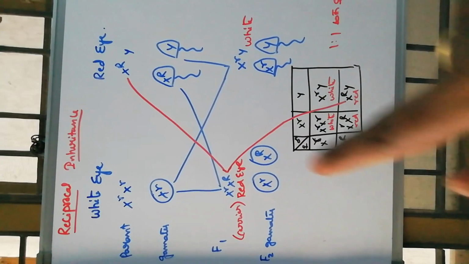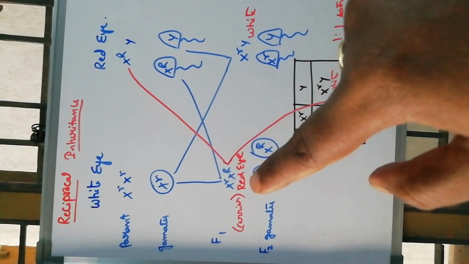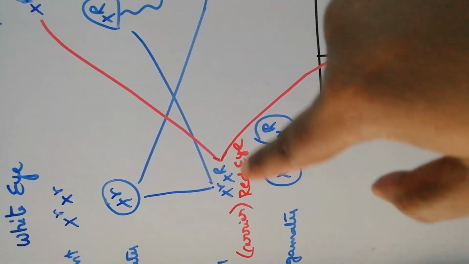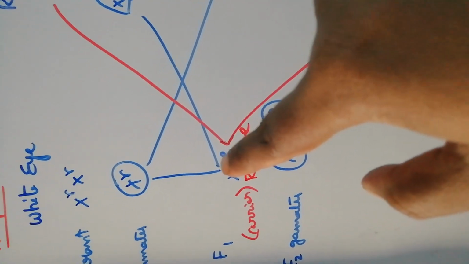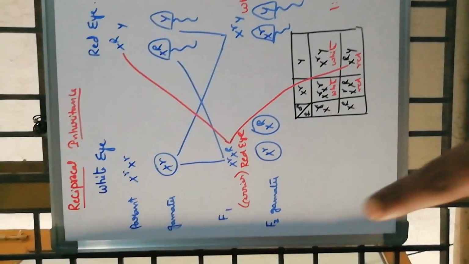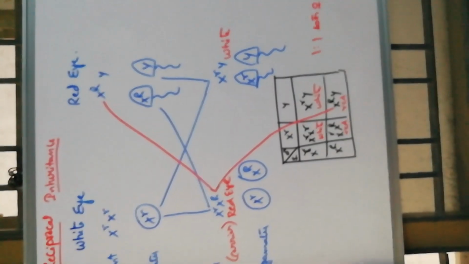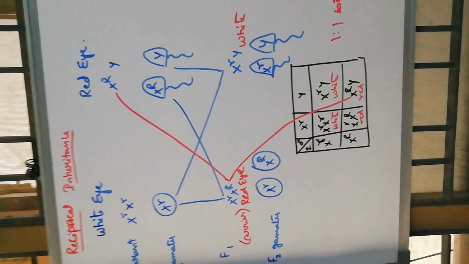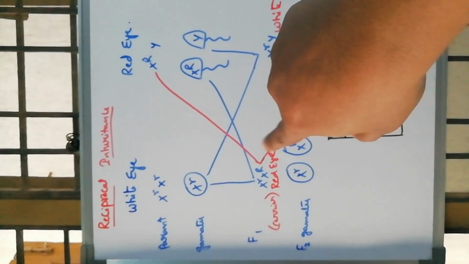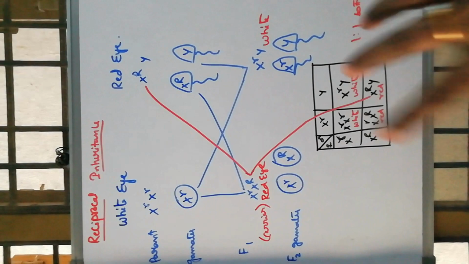So XR is carried through the mother as a carrier, not both are dominant, only one is dominant. That means one is acting as a carrier and carrying it to the grandson. So the father is affected, and through the daughter acting as a carrier, the disease is carried to the grandson.